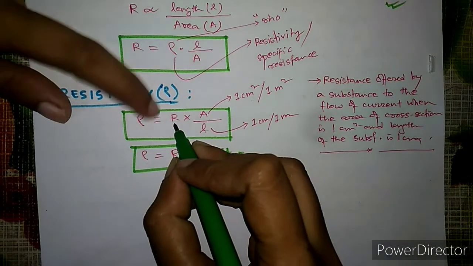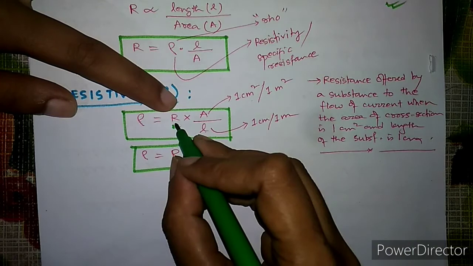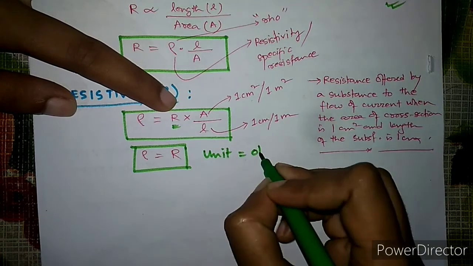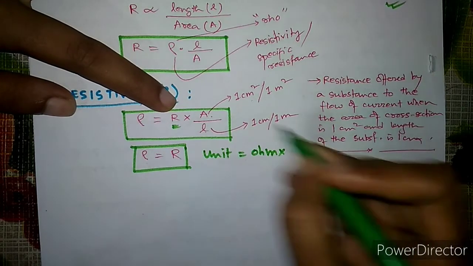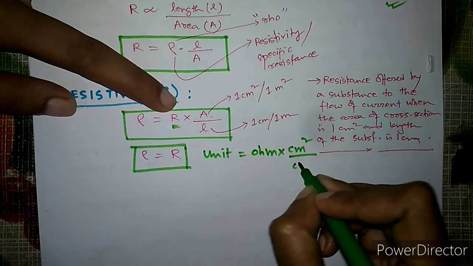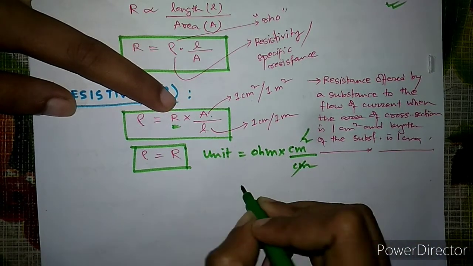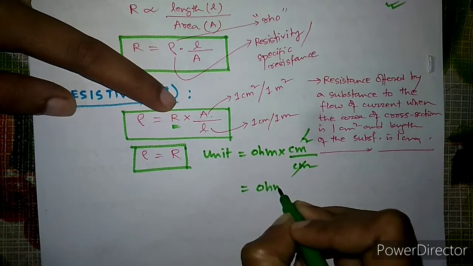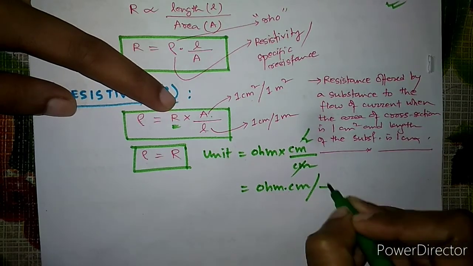Unit will be what? You take this one, R. So what is the unit of R? It is ohm. What is the unit of area? Area is what? Centimeter square. And what is length? Length is centimeter, right? So this is gone. So it will come out to be ohm centimeter, or we can also write like this,